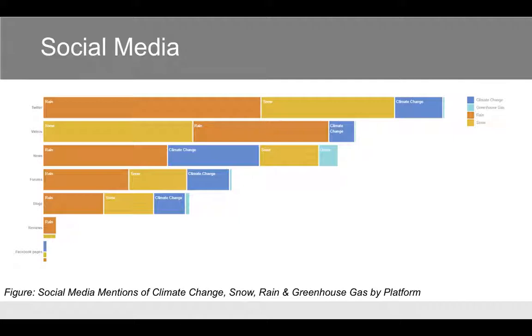We looked at what platform this data was collected from, noting that Twitter was the most used and Facebook pages the least. Rain and snow are commented on quite frequently through Twitter and videos, which are platforms generally used by the everyday individual. The news platform displays a large level of data, but it also seems to discuss both climate change and greenhouse gases much more than any other platforms, which was anticipated.